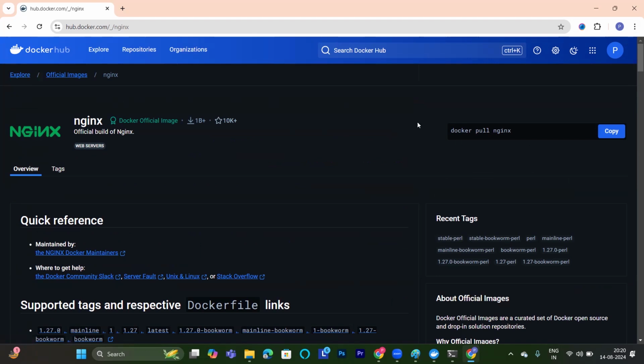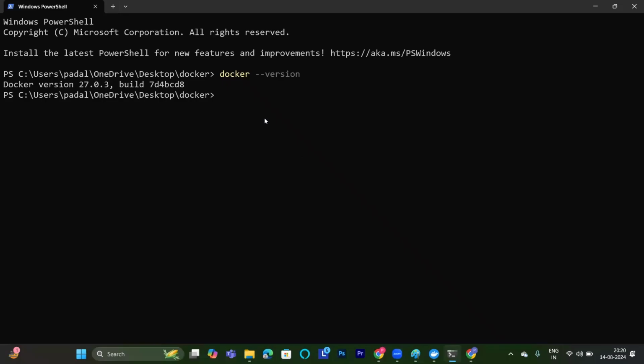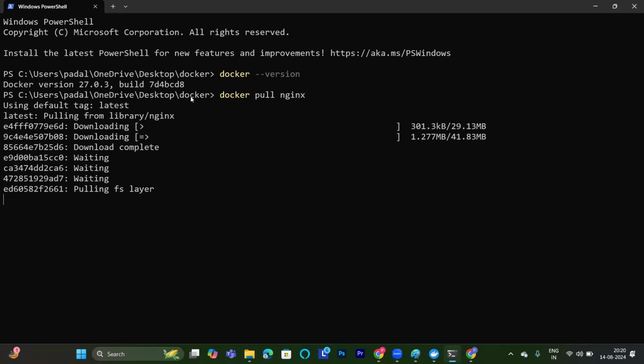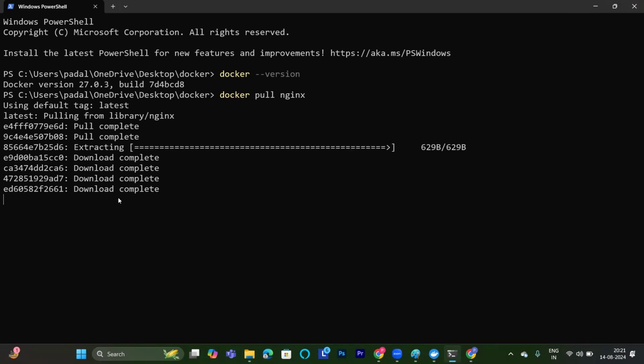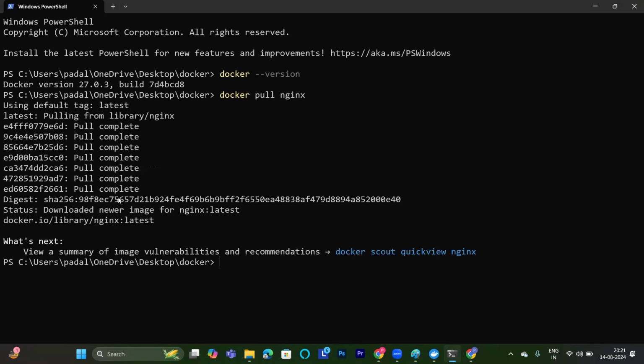Now, if I like this image, Nginx, what do I want to do? I want to pull this image. What I'll do: docker pull nginx. I'll pull the image like this. It is pulling in the form of layer by layer, as I said, because images are in the form of layers. Latest, now see, pulling layer by layer. It's pulling from where? From the registry, from the hub.